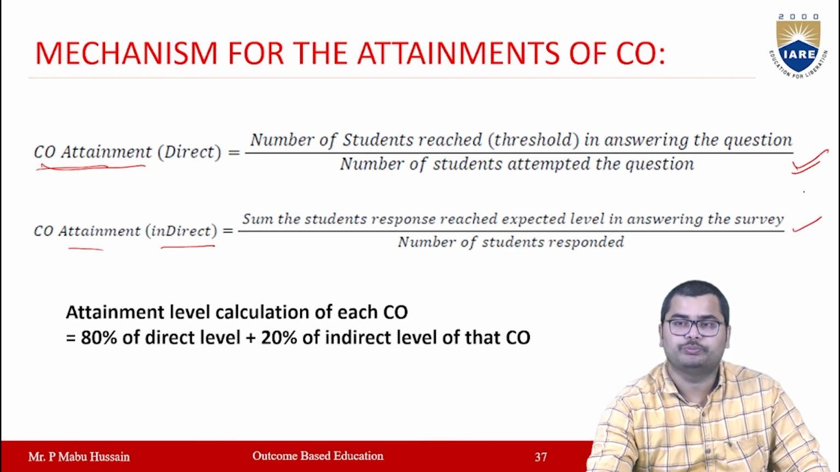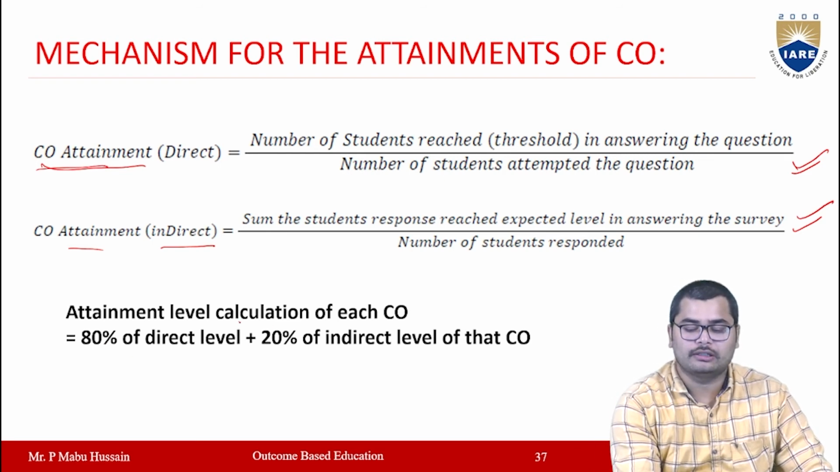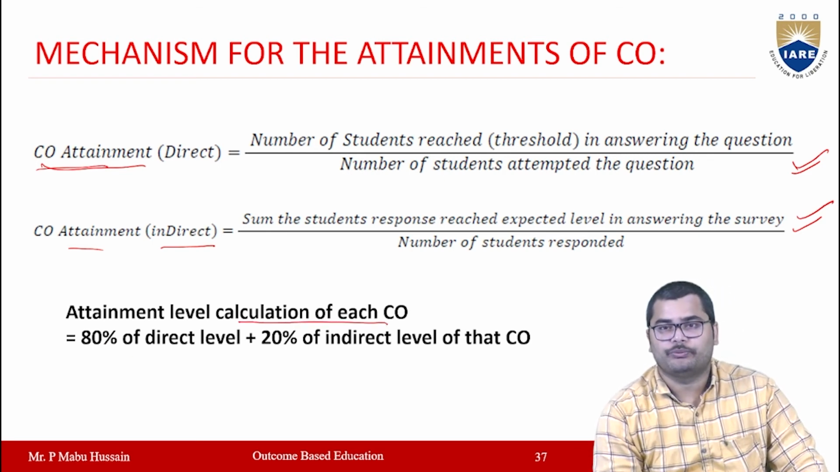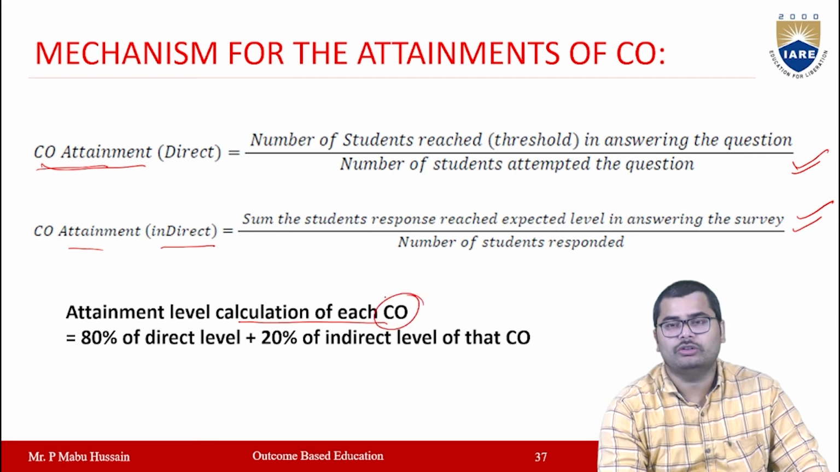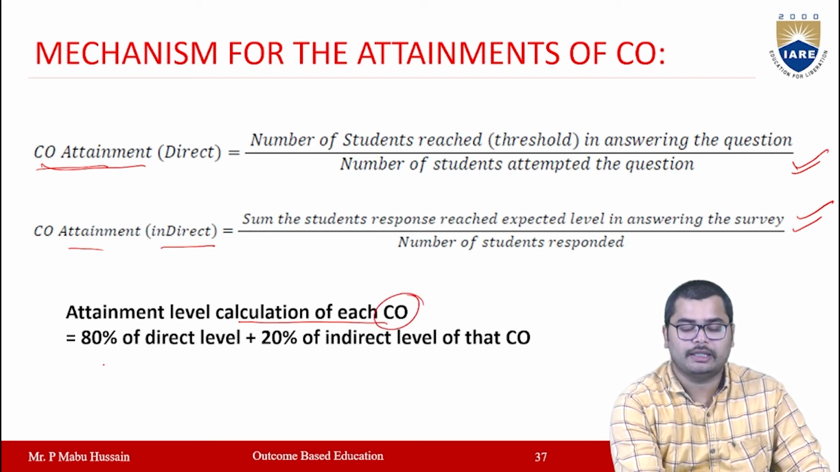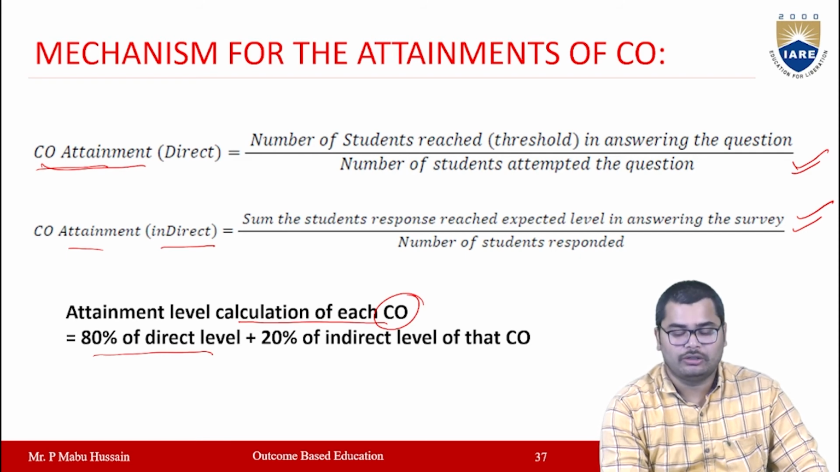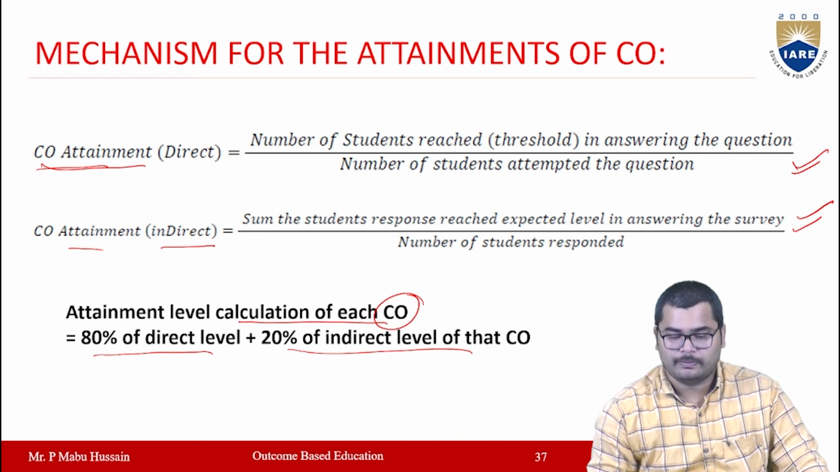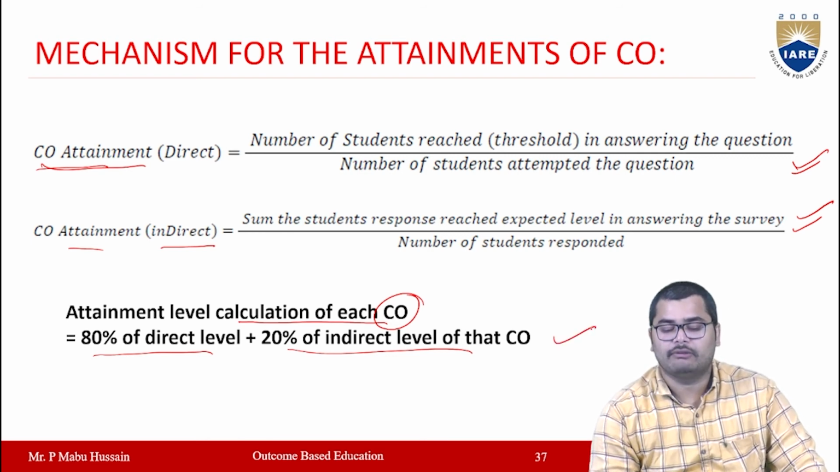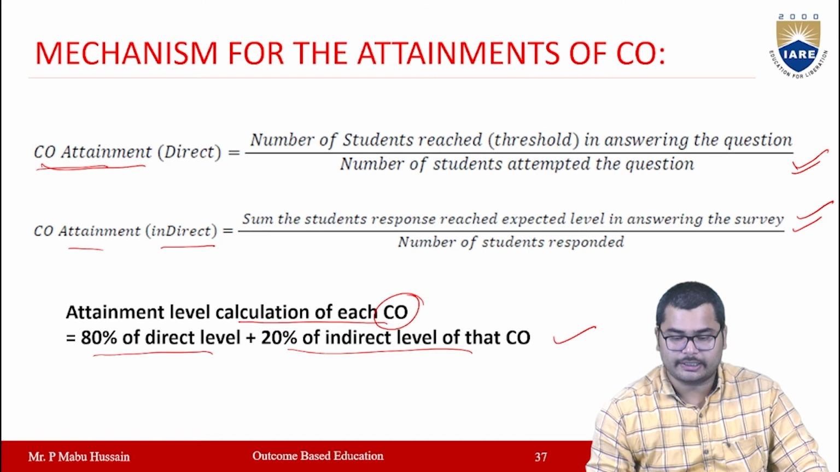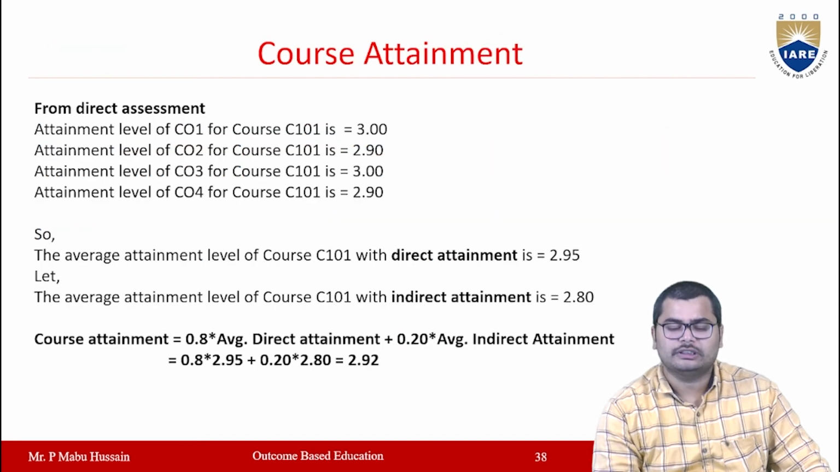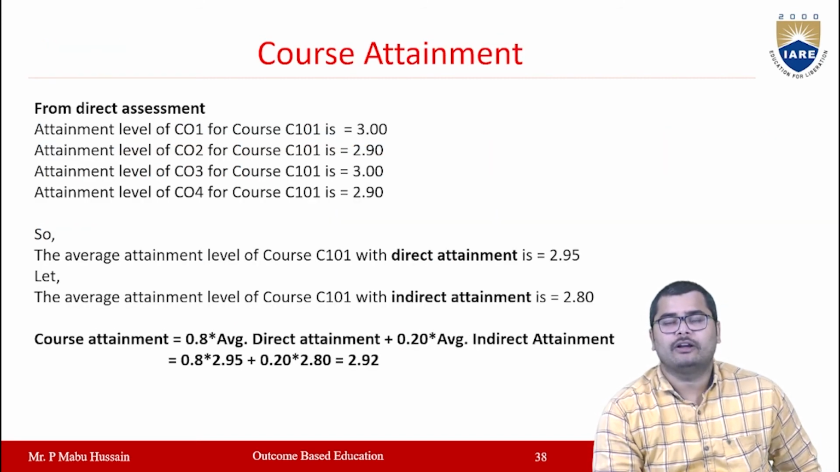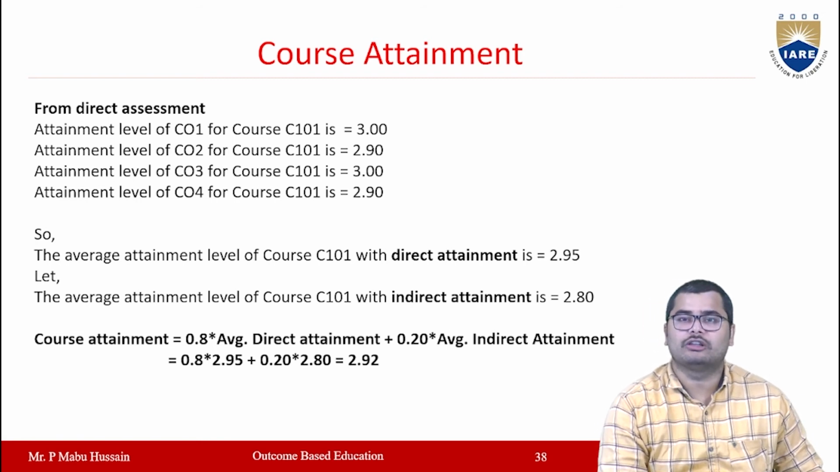After finding these two, you can calculate the attainment of each CO. For a particular CO, the attainment level will be 80% taken from direct and 20% taken from indirect assessment of your CO. So this is the attainment level of a particular CO. 80% will be given for direct and 20% for indirect. Like this, you can define the course attainment for all the courses.